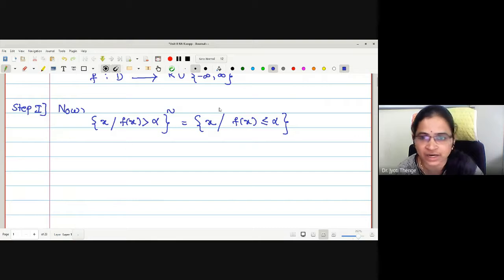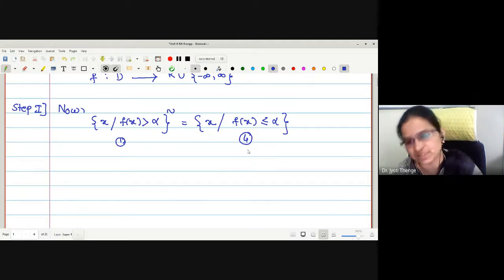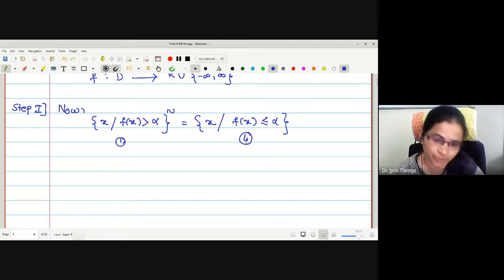If 1 is measurable, 4 is measurable, and if 4 is measurable, 1 is going to be measurable, because these two are complements of one another.